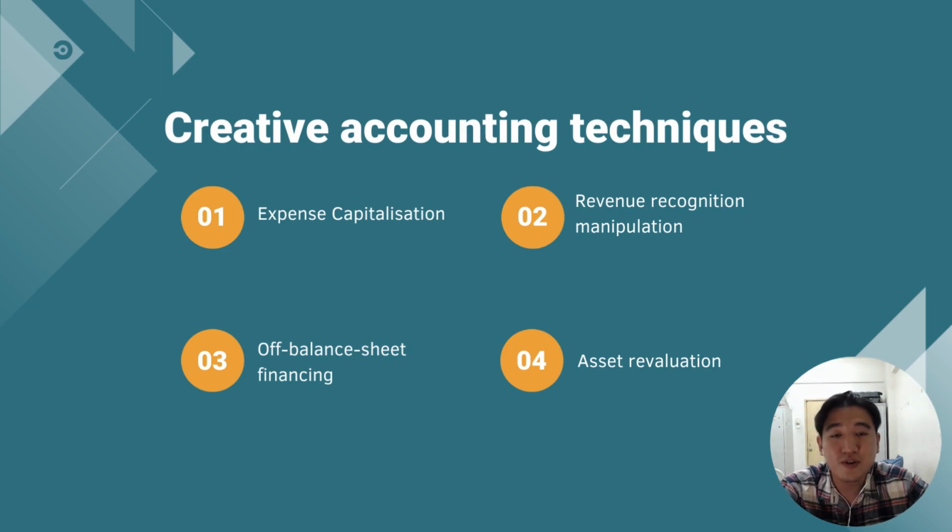This involves moving debt or assets off the balance sheet to make the financial position appear stronger or conceal liabilities. And number four is asset revaluation. This involves overvaluing assets such as property or inventory to inflate the company's financial results.